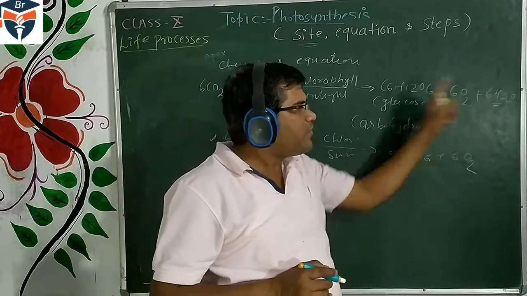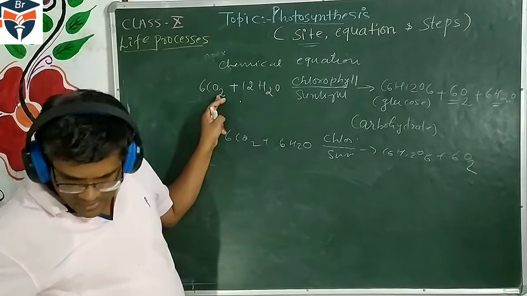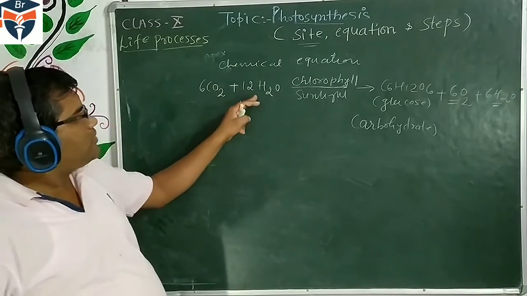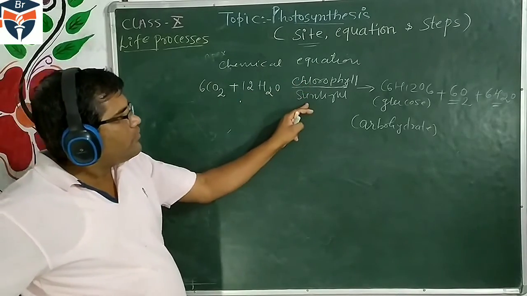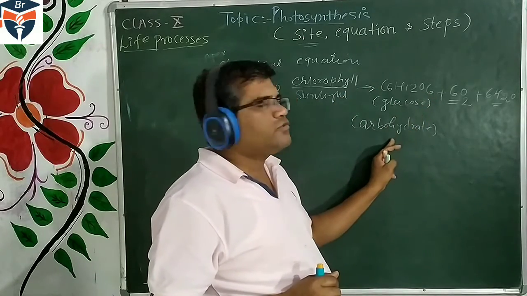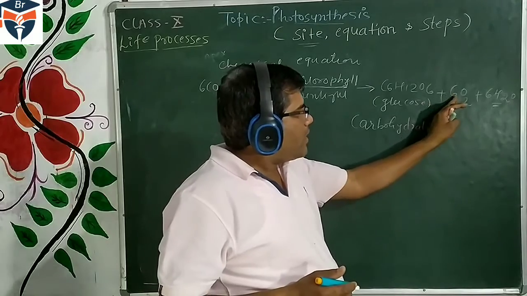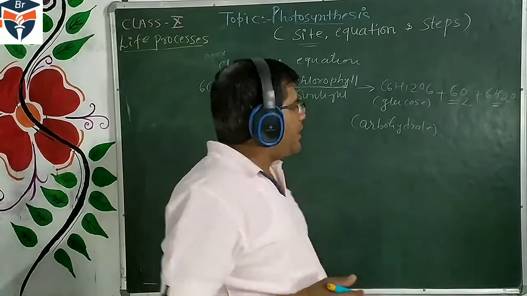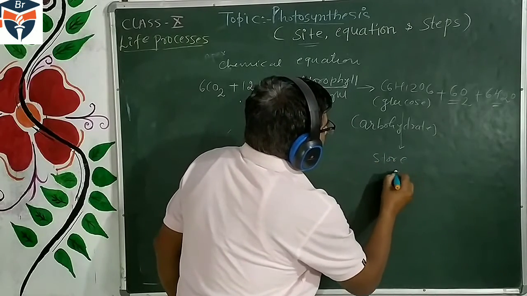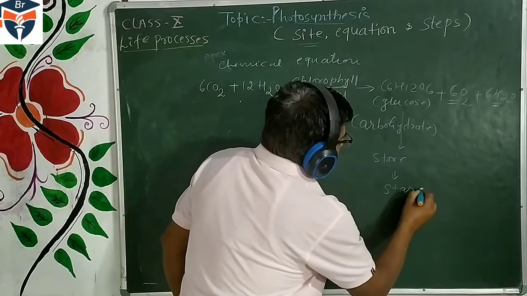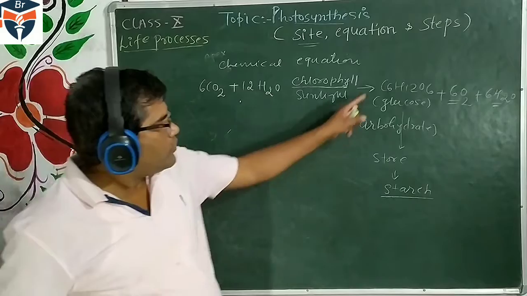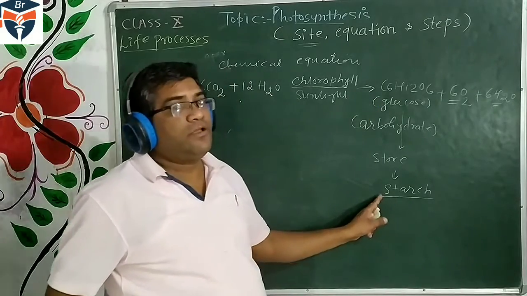So experimentally this is the correct equation, and what is this correct equation? 6CO2, 12H2O in the presence of chlorophyll and sunlight. C6H12O6 or glucose is formed, which is also called carbohydrate, and molecules of oxygen and H2O are released. This glucose which is synthesized is stored in the form of starch. So the glucose synthesized in the leaf is stored in the form of starch in the green leaf.